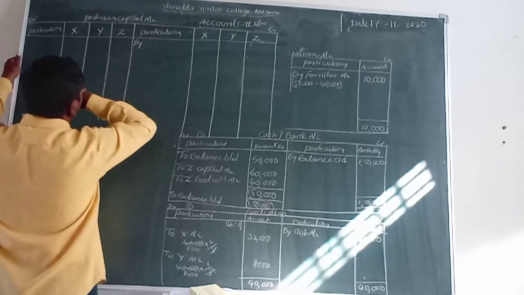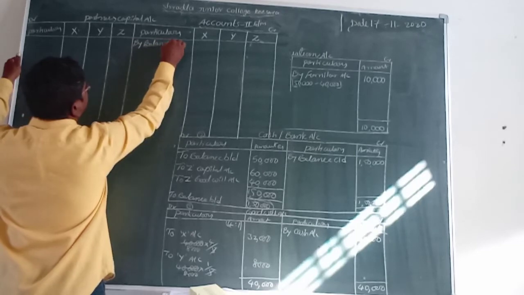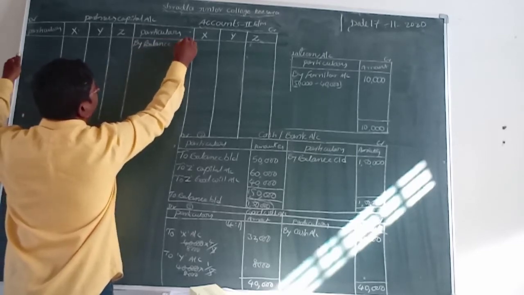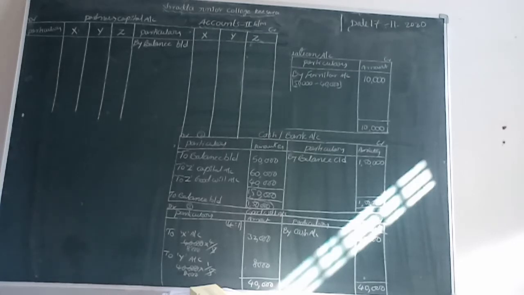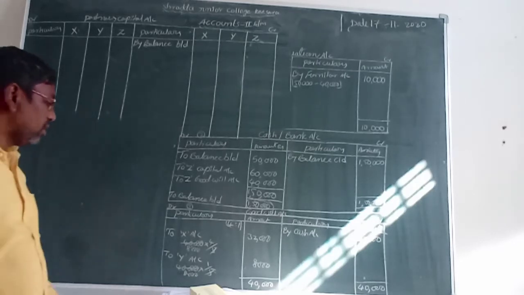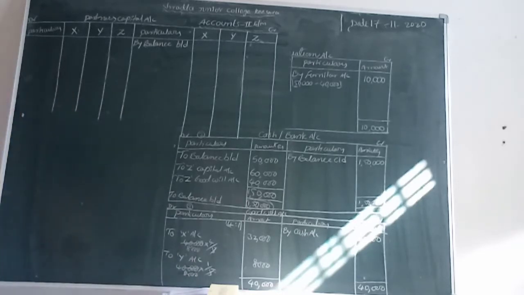By balance b/d, isn't it? How do we take that amount? The partners' old balance sheet has been given. For capitals, X 50,000 rupees, Y 1,30,000 rupees. That is the old partners' capital, and we take it as the balance brought down.